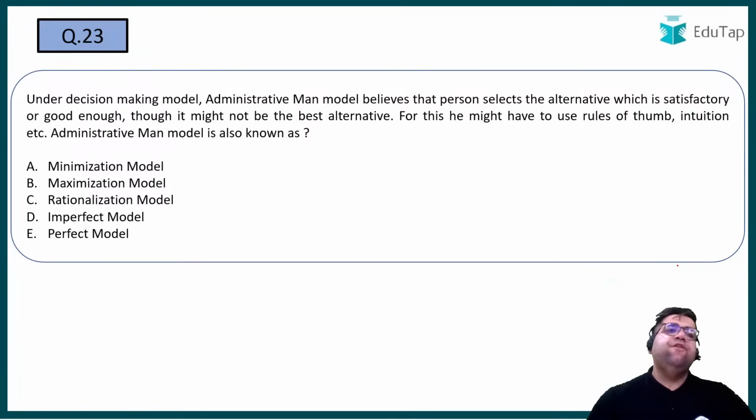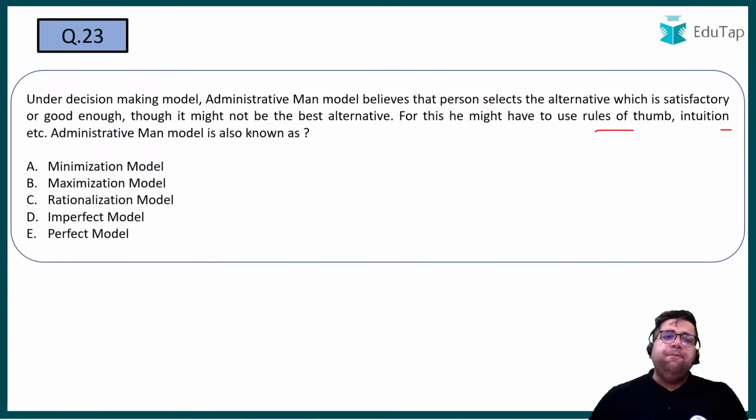Now this is a moderate to tough question, but for those who know the concept, it's easy. Question number 23. This I have taken from planning under decision making, because you do decision making under planning. Administrative man model believes that the person selects the alternative which is satisfactory or good enough, though it may not be the best alternative. For this, he uses the rule of thumb. Rule of thumb basically means what? Kind of a guess, right? Tukkabazi. So that is what rule of thumb is.